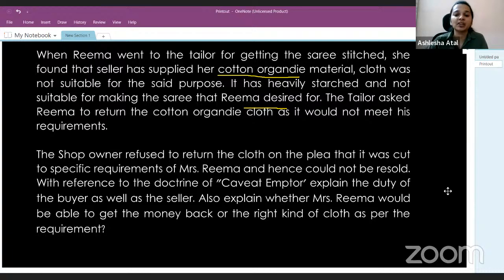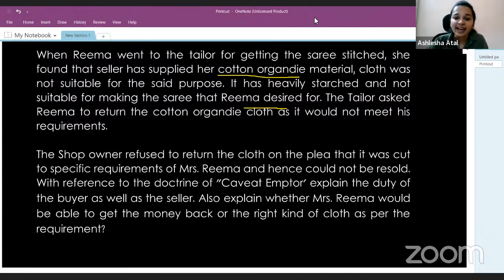Also explain whether Mrs. Rima would be able to get the money back or the right kind of cloth as per the requirement. So here the question is asking us three things. One is, first you will have to explain whether Rima would be able to get the money back, and also we have to explain two more things along with it, and that is what are the duties of buyer and seller according to the doctrine of caveat emptor. So here